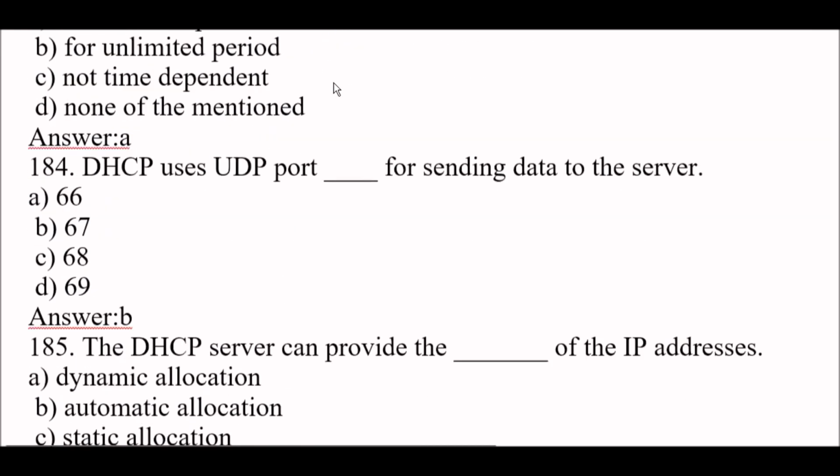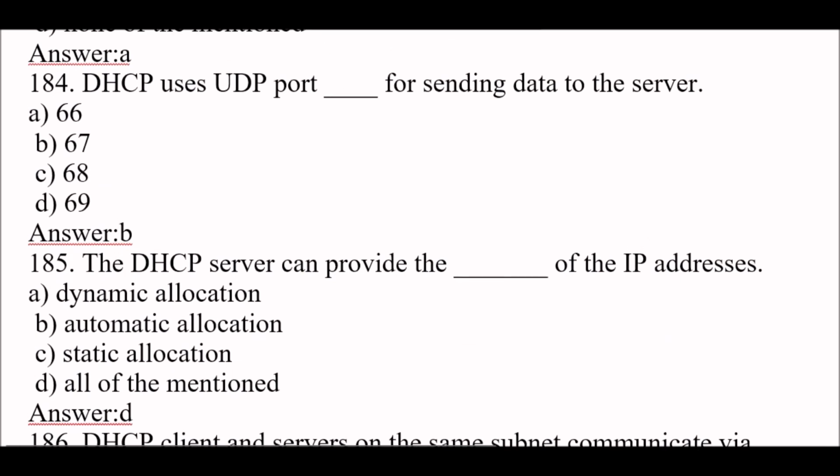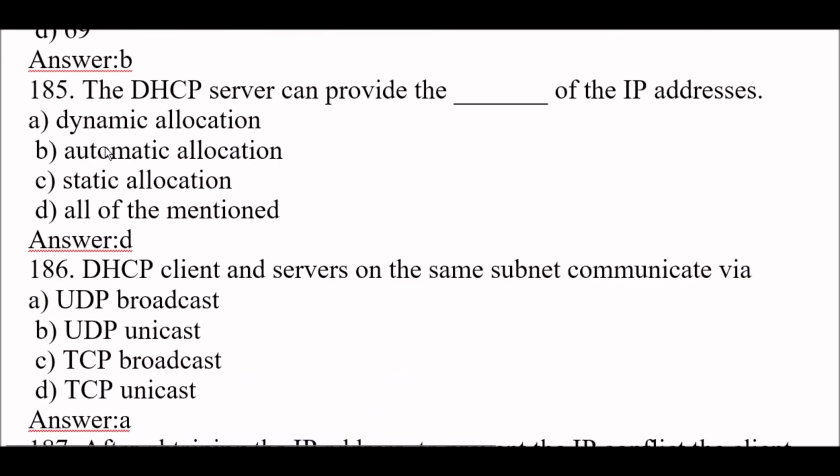Option A. Next question. DHCP uses UDP port blank space for sending data to the server. Right answer is option B, 67. This is a very important question. DHCP uses UDP port 67 for sending data to the server. Next question. The DHCP server can provide the dynamic allocation, automatic allocation, and static allocation, means all of the mentioned of the IP address. Right answer here is option D.